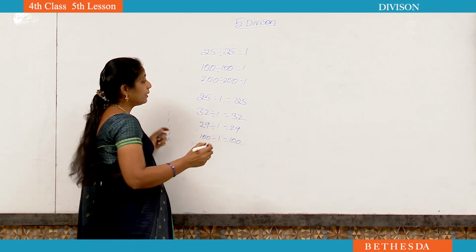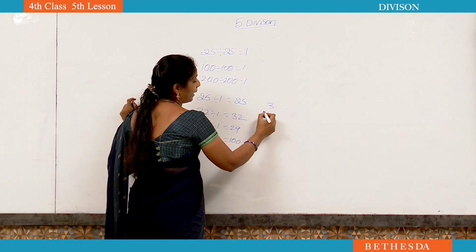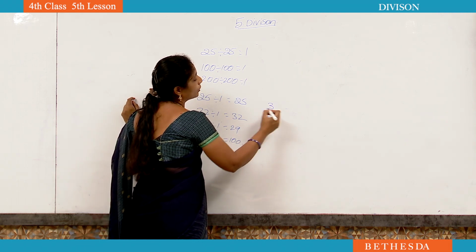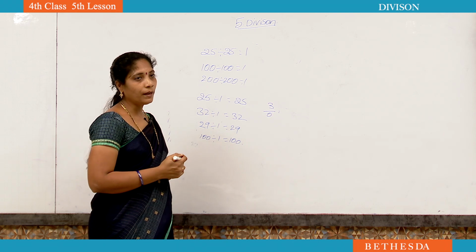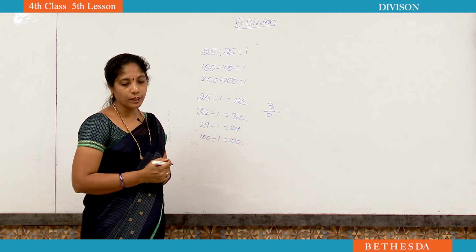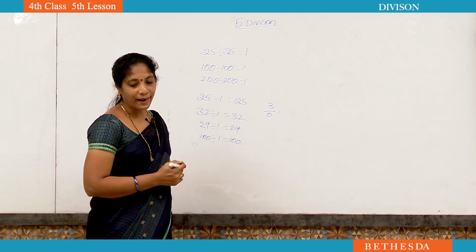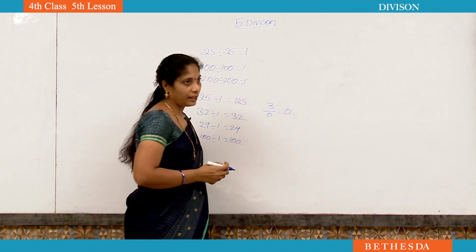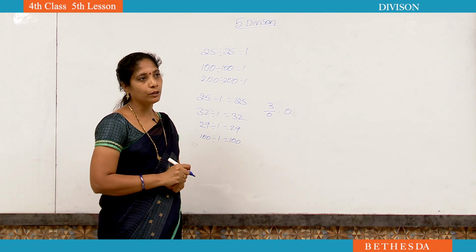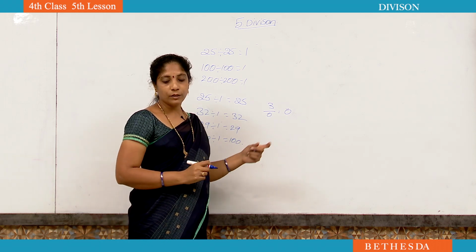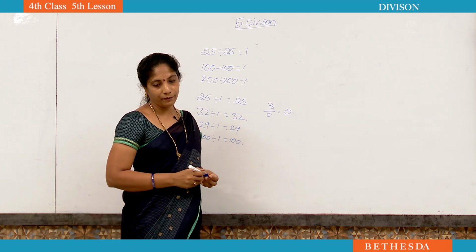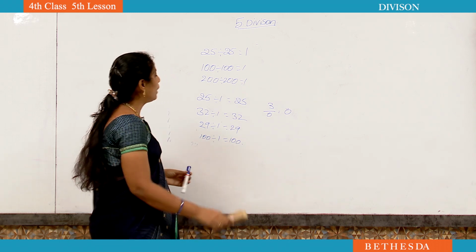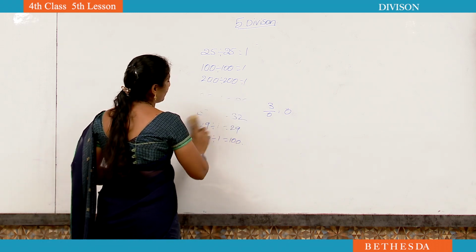Next, any number divided by 0 is equal to 0. By this, you can complete page number 91. Any number divided by 0 is equal to 0. By this, you can complete page number 91. Okay, I hope you understood how to do the divisions.